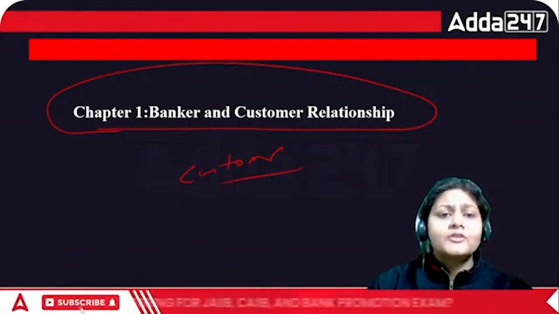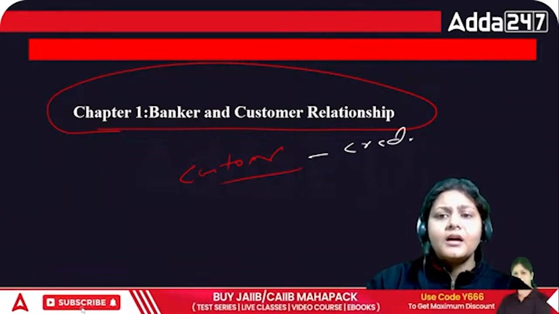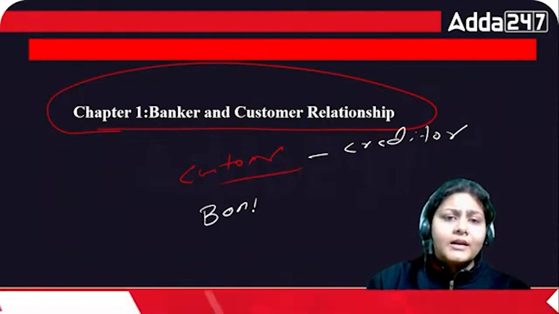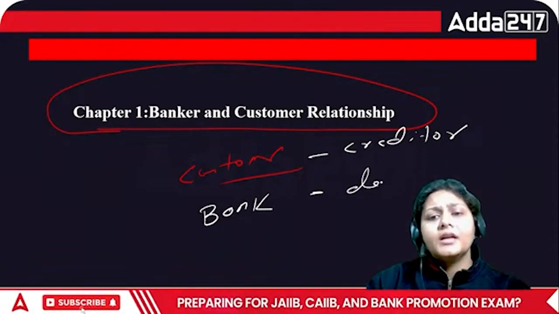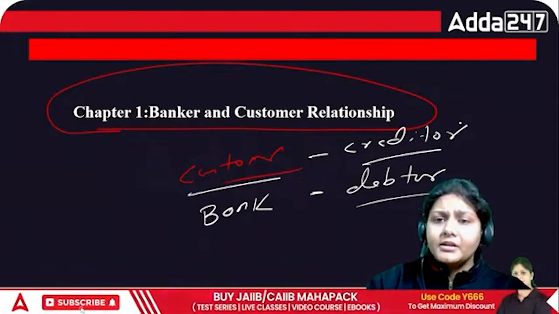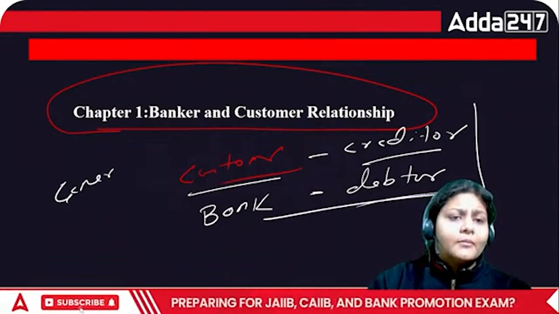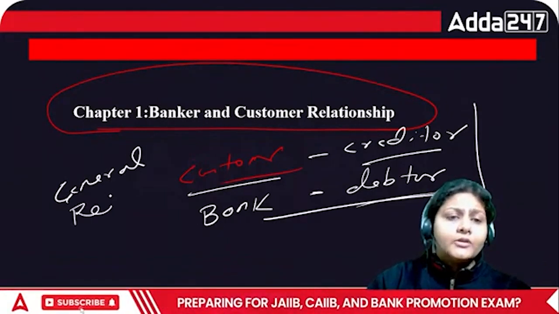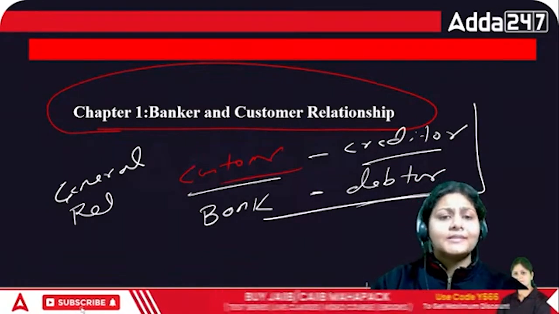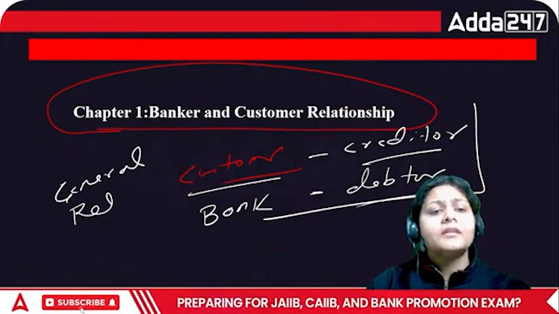Here the customer became the creditor, and the banker, that is the bank, is the debtor. I am the customer and I am the creditor. So this is the general relationship according to the NI Act and according to the Contract Act between the banker and customer.